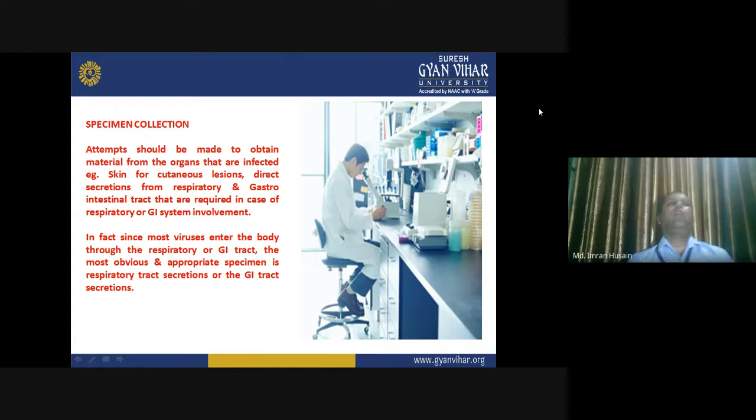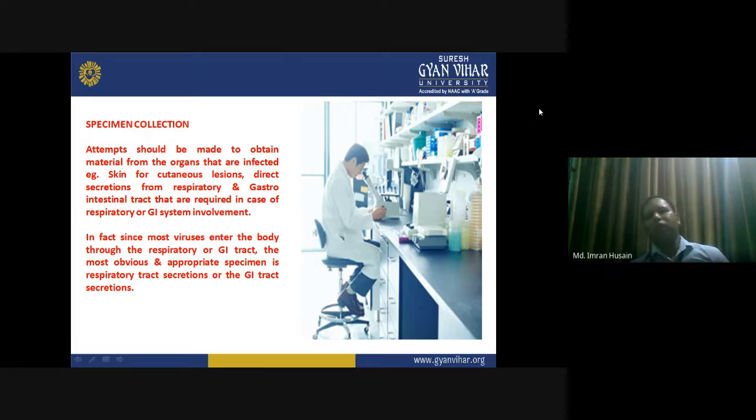Whenever they have to collect samples of viral diseases and make sure everything is up to the mark, one must always ensure that the samples are collected in a correct manner with the correct method.